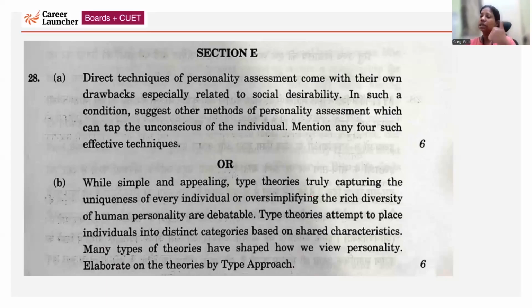You'll start with Hippocrates' typology, the four fluids. Then you will talk about Charak Samhita, the three gunas and the three doshas. Then Sheldon's typology, the body types. Then Jung's typology of extrovert and introvert. Then Friedman's and Rosenman's typology of Type A and Type B; later Type C and Type D were added. Who gave them was not in NCERT, so don't worry about it. Just write that Rosenman and Friedman gave Type A and Type B. You have to not only mention but describe them.